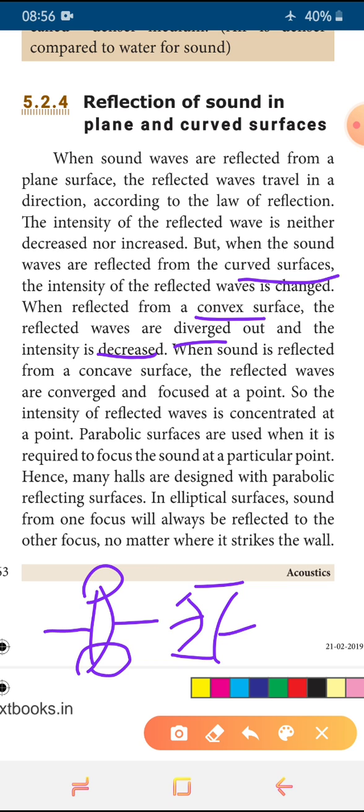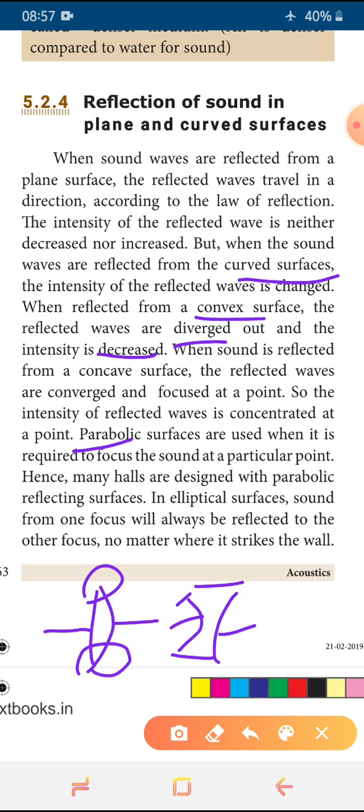The reflected waves are converged at a particular point. So here the intensity increases. Suppose we are using a parabolic surface, we can say the sound is focused at a particular point. So many halls, theater halls or auditoriums, meeting halls, conference halls, are designed in some way that the sound should be focused at that particular point to get the maximum audibility. Okay, so that is the reason.